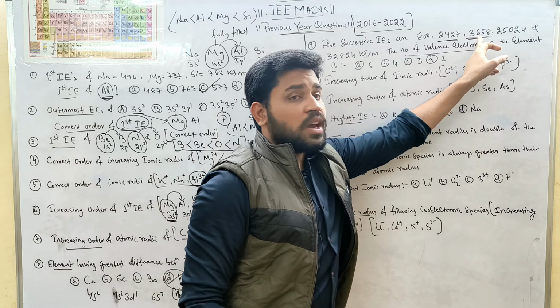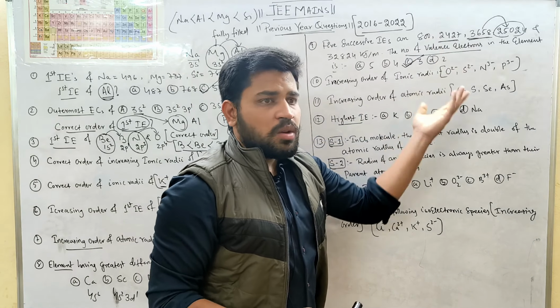So in which case there is a huge jump from second to third ionization energy, what should be the number of valence electrons we can say? That means for the third ionization energy, it needs a huge amount of energy. So that's why the number of valence electrons we can say is 3. In the case where there is a huge jump in ionization energy, how many valence electrons? 3.